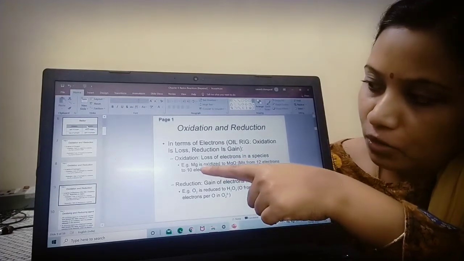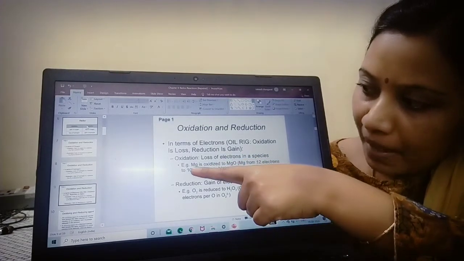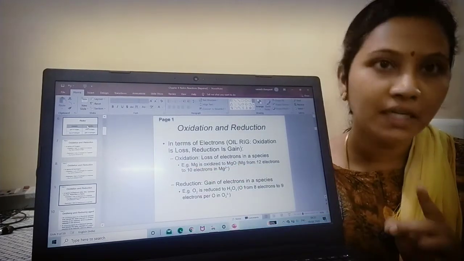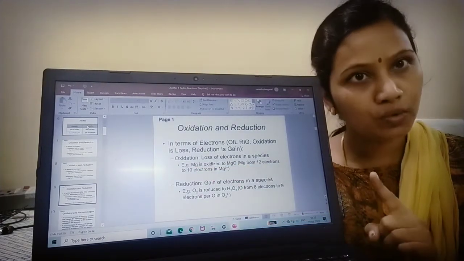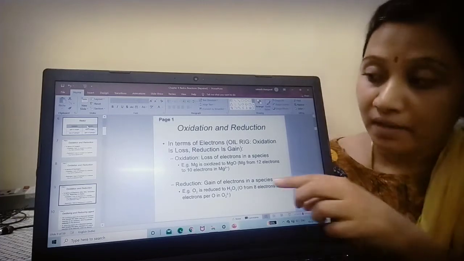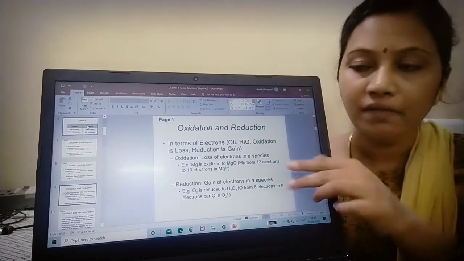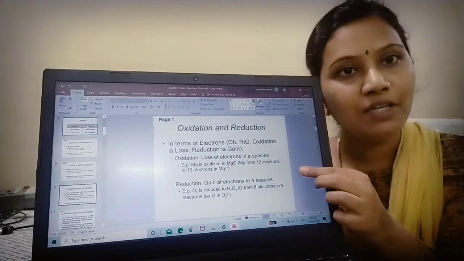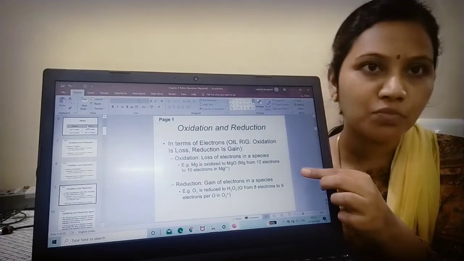Now let us look into the definition. I told you in the first definition for oxidation in terms of oxygen, where magnesium is oxidized to MgO, that is magnesium oxide. The same example I have brought out here, where magnesium is oxidized to magnesium oxide. But here I need to give my explanation in terms of electron.